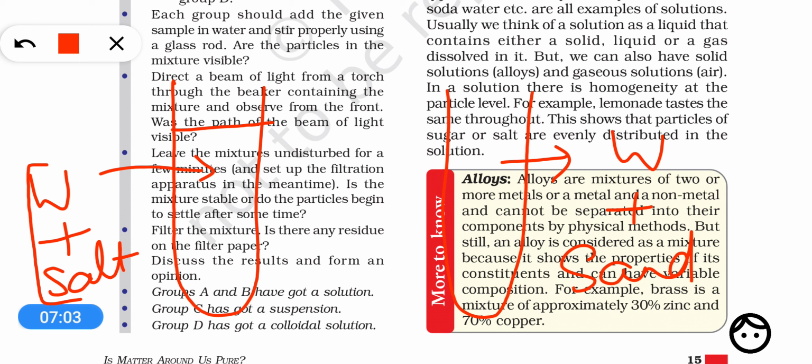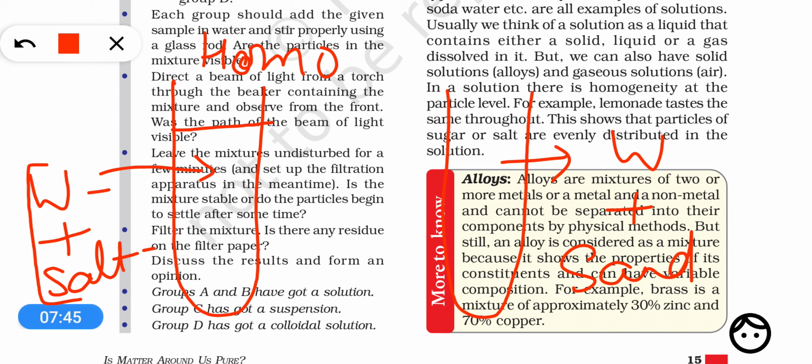So after dissolving, you will see that a very clear and transparent mixture has been formed, and after the salt has dissolved, you will not be able to tell where are the salt particles, means where is salt and where is water. Both will be mixed completely. Okay, so such a mixture is called a homogeneous mixture, in which two substances mixed completely, and in which there is no physical boundary of separation seen between its constituents.